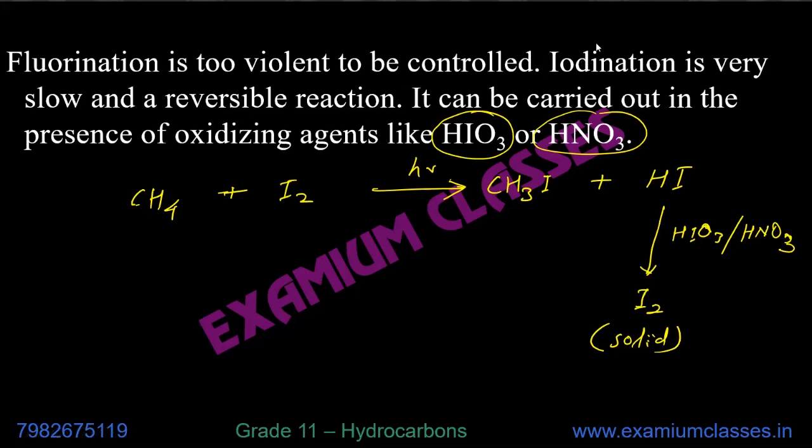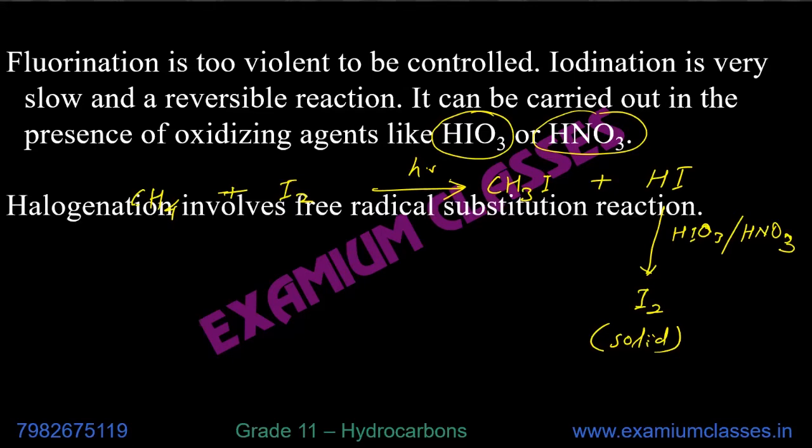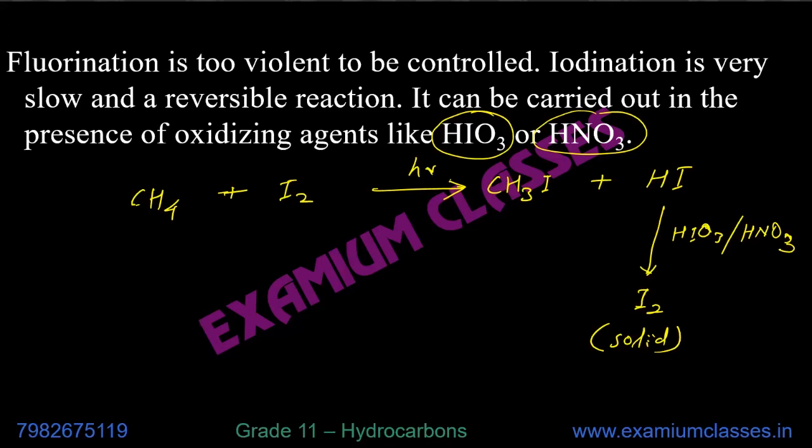h nu means energy. What you studied in structure of atom, h nu is energy. In chemical reactions, normally it is sunlight or heat.